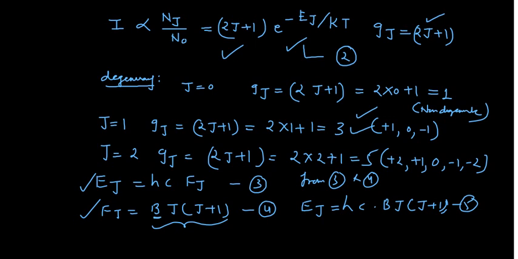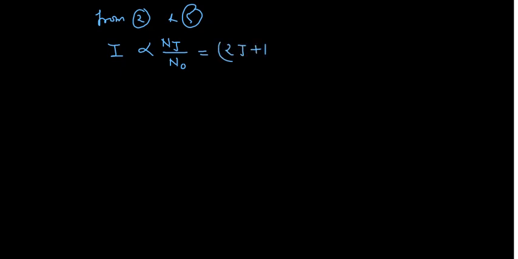Now you can check expression number 2 and expression number 5. So what we can get from 2 and 5, I'm using the next page. From expression 2 and 5, we have intensity directly proportional to the population difference between the jth level and the initial level, that equals the degeneracy factor 2j plus 1 multiplied by the Boltzmann distribution factor.